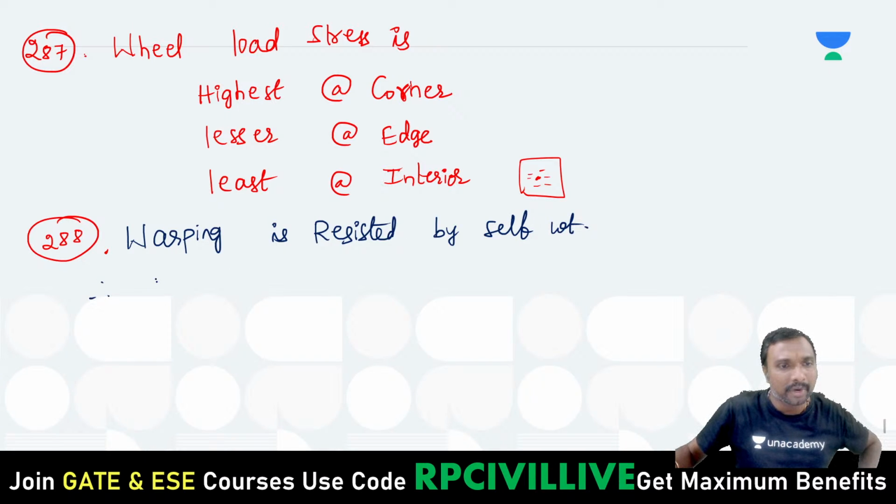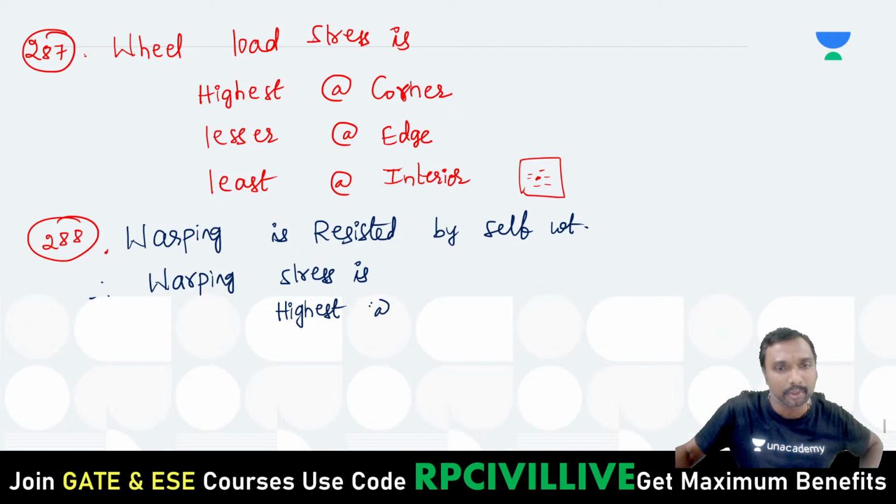So where is the warping stress highest then? Therefore, this warping stress is highest at the interior portion. Why is it highest at the interior portion?